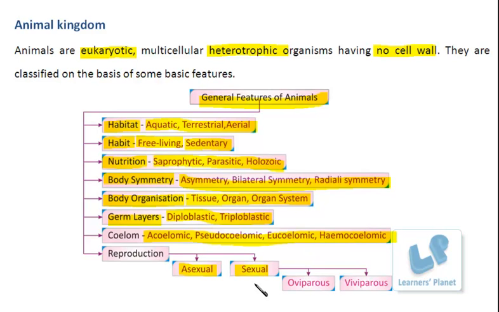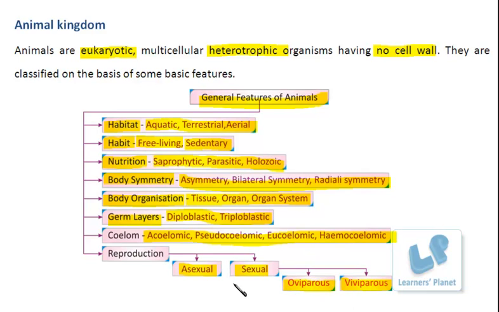Fine. In sexual reproduction, organisms are further classified on the basis of how or where the development is taking place. That means if they are laying eggs, the development will take place outside the mother's body, inside the egg. Initially it will begin in the female's body, but later it will continue externally in the eggs. Whereas if it is viviparous, then the complete development occurs inside the mother's body, and they actually give birth to the young ones. So organisms can be oviparous or viviparous.